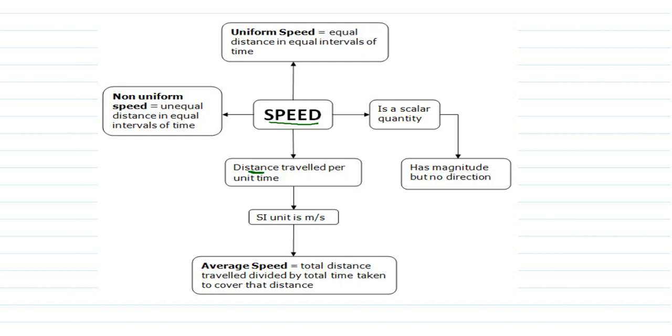So in short, we can write the definition. Now if we convert it into a formula, s is equal to, where s represents the speed of an object.